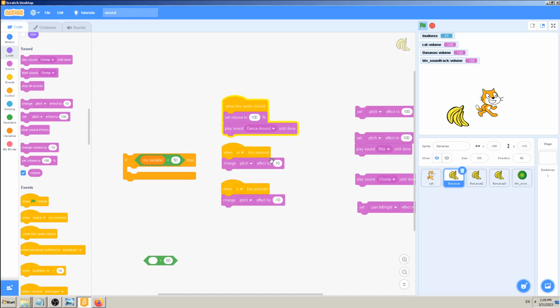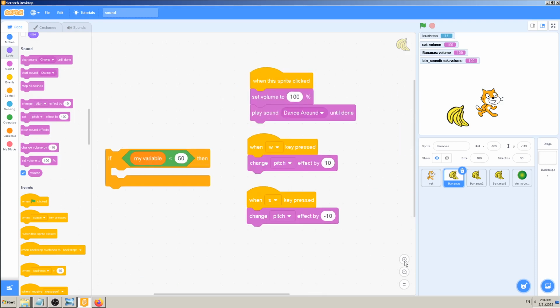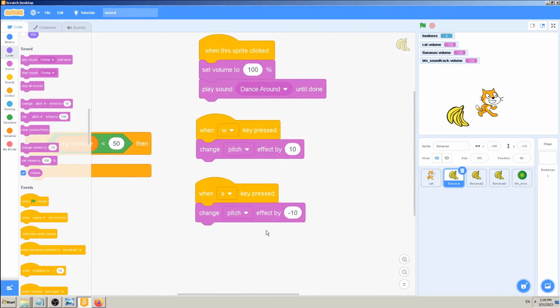So if I want to go back to the starting sound, I would use clear sound effects later and so on. It clears that instantly, so I don't have to type okay, change it to plus 10 or go to 0 or something like that.